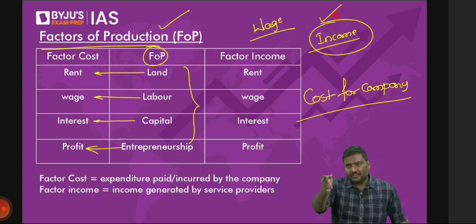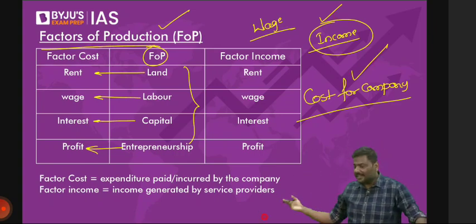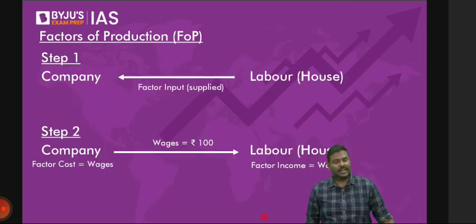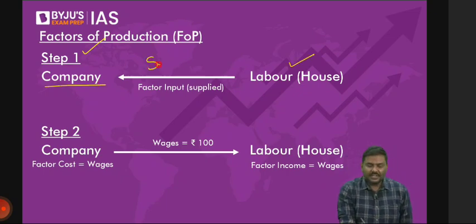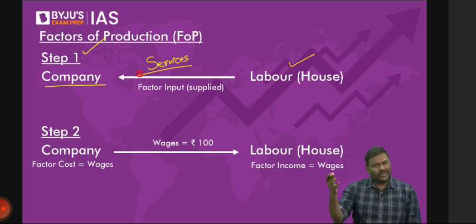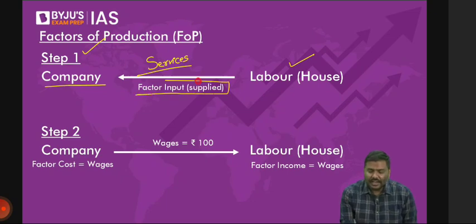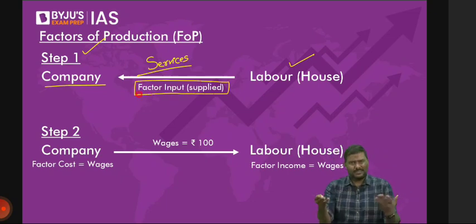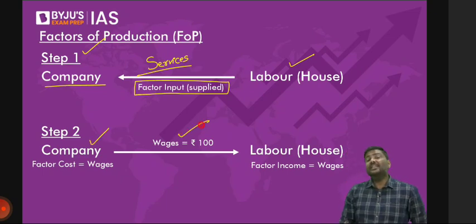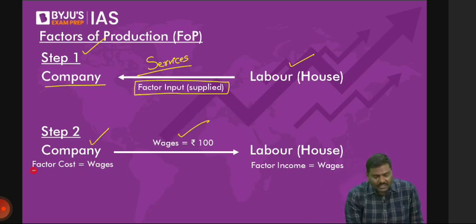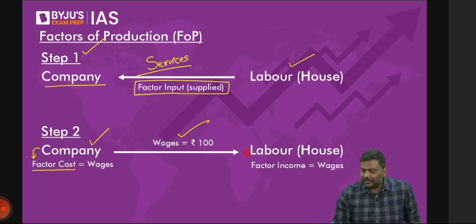And the same wage which is paid by the company, can I call it a cost for the company? Right? Answer is again yes. Now come back to the previous slide. I've taken one example. Step 1, here is a company. You will provide labor services to the company. I'll call this a factor input, one of the factors of production. After using your services, the company will pay a wage of, let's say, 100 rupees to you. I will call this a factor cost for the company and factor income for you.